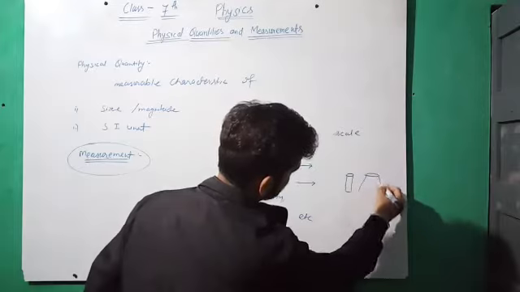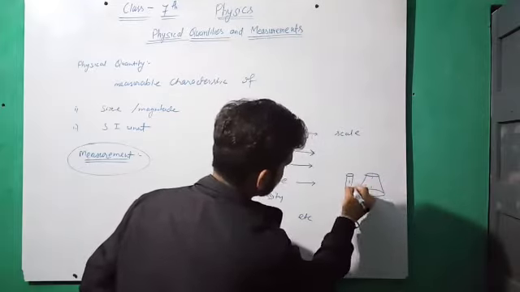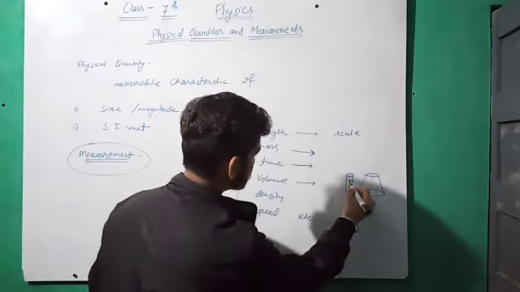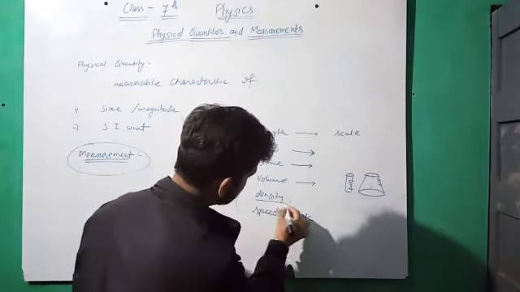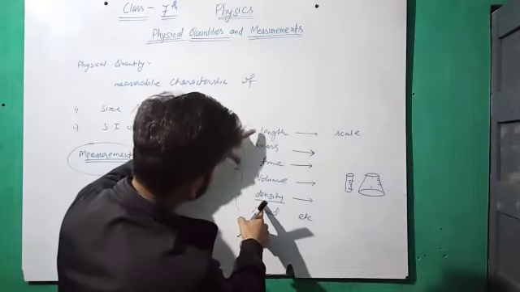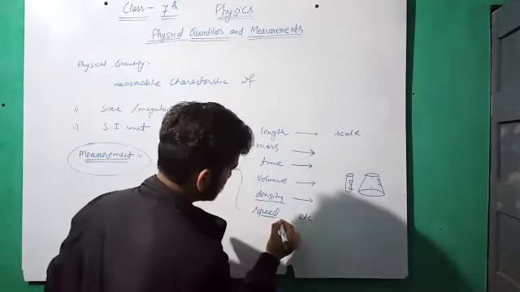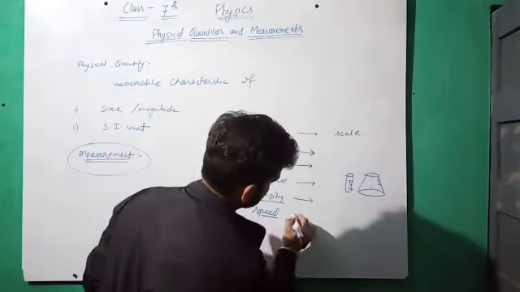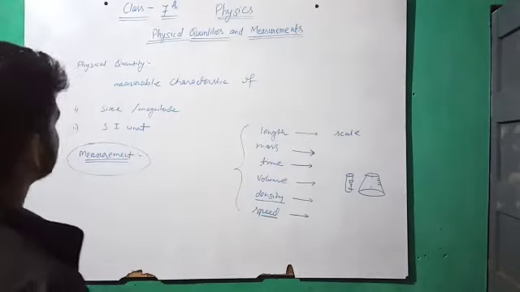We can discuss this further later on. Then density. Density is measured with the help of mass and volume. Speed in a vehicle is measured by the odometer.